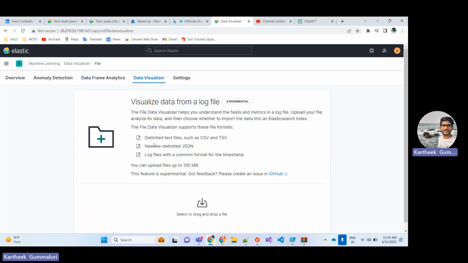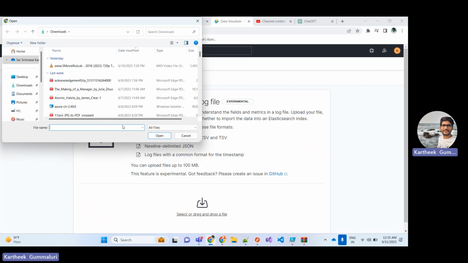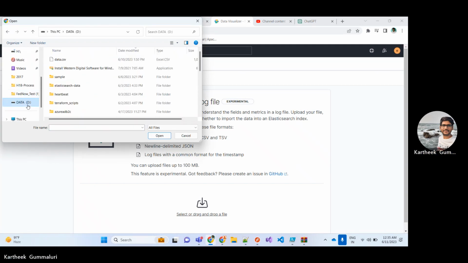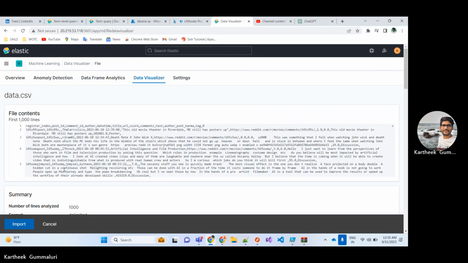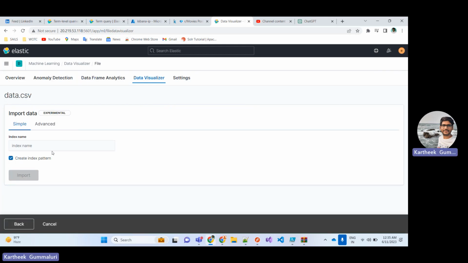Okay, it is asking for the data visualizer. Here we can upload a CSV file, TSV, and JSON. Let's see where our file is. Data.csv. Yes, let's click import and provide the index name, movies.